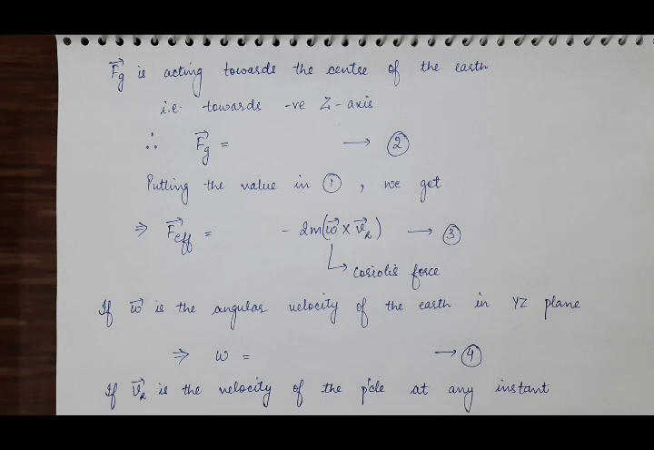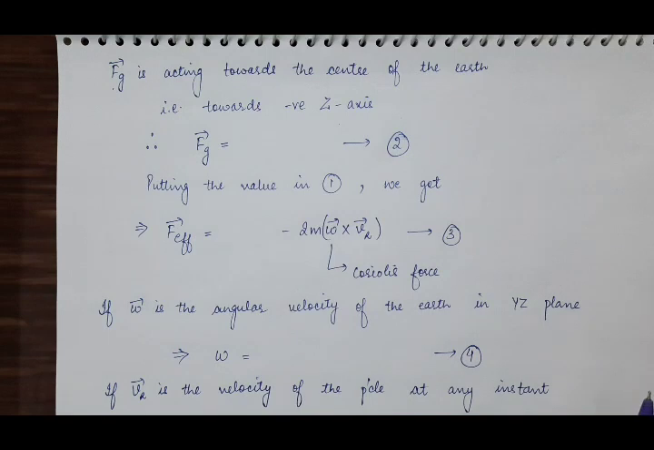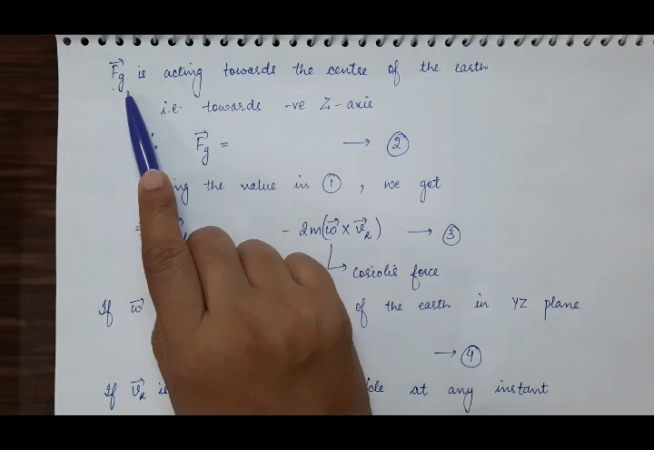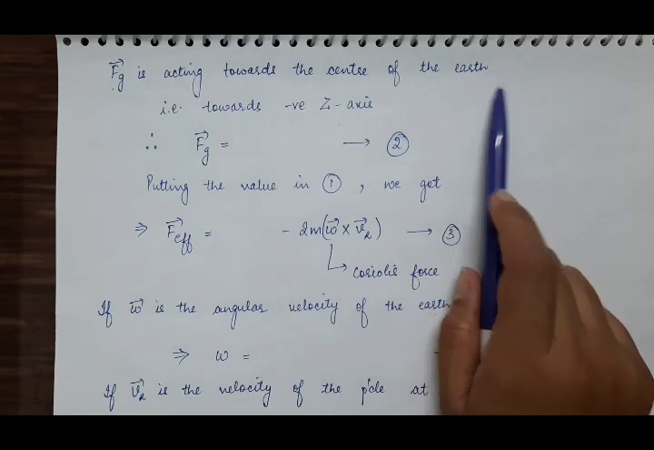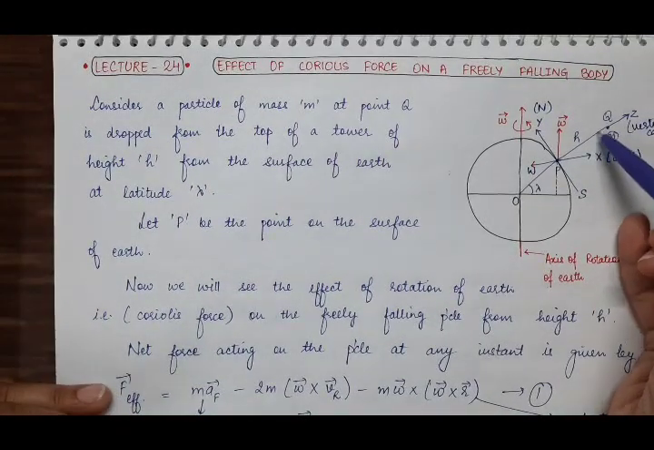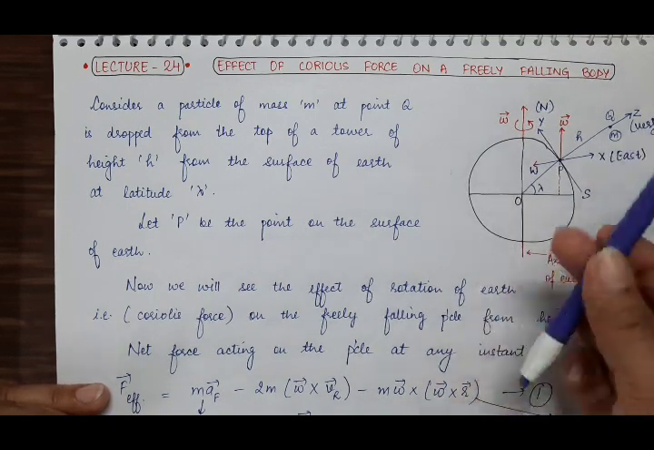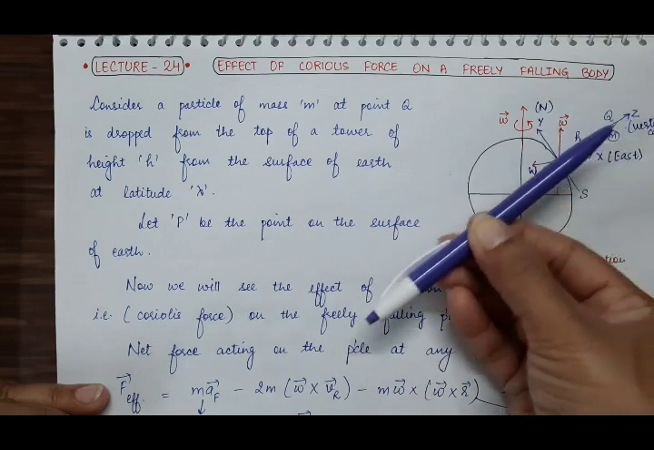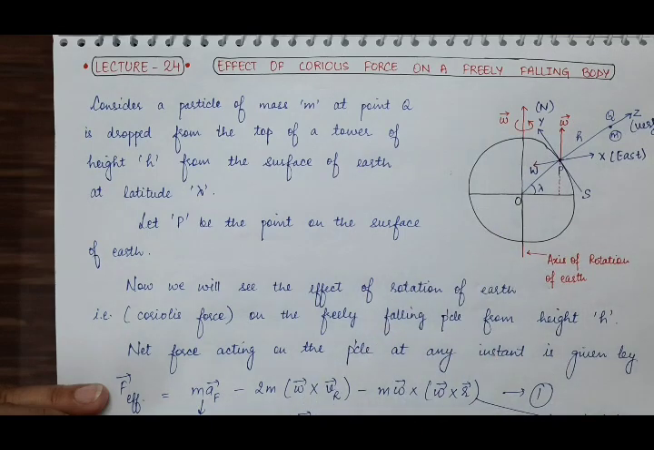And now the real force, that is the force due to gravity, Fg vector. Earth always attracts bodies towards its center. So this force due to gravity is acting towards the center of the earth, from Q to P, P to O. If the positive z-axis is in this direction, then the negative z-axis will be in this direction. It means this force due to gravity, Fg vector, is acting along the negative z-axis.